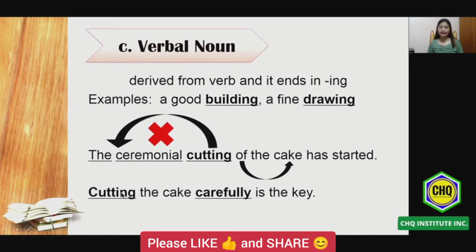Why? Because cutting here is being modified by the adverb carefully. So therefore, please do take note that verbal nouns are not modified by an adverb, but a gerund word is modified by an adverb.